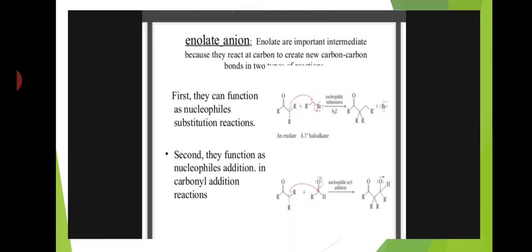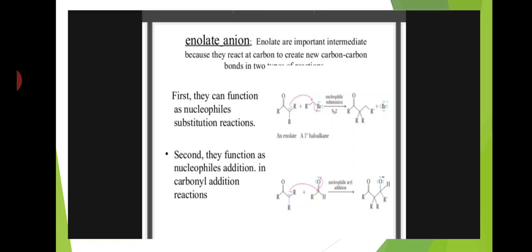Enolate ions are mainly used in the formation of new carbon-carbon bonds.